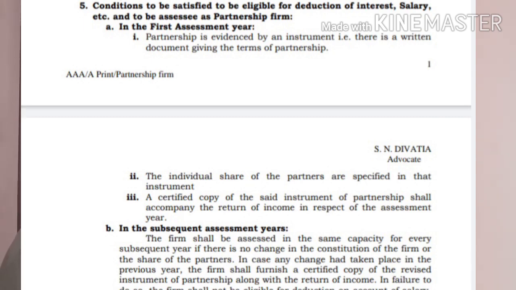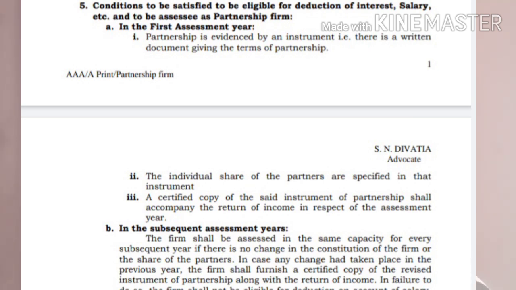Conditions to be satisfied to be eligible for deduction on interest, salary, etc., and to be assessed as a partnership firm: in the first assessment year, when they are filing the returns for the first time, along with the returns they have to submit the partnership deed and registered certificate of partnership. Then only can they claim the deductions under section 40 subsection B with regards to interest on partners' capital, salary to partners, commission, etc. In the subsequent years, there is no need to submit the partnership deed.